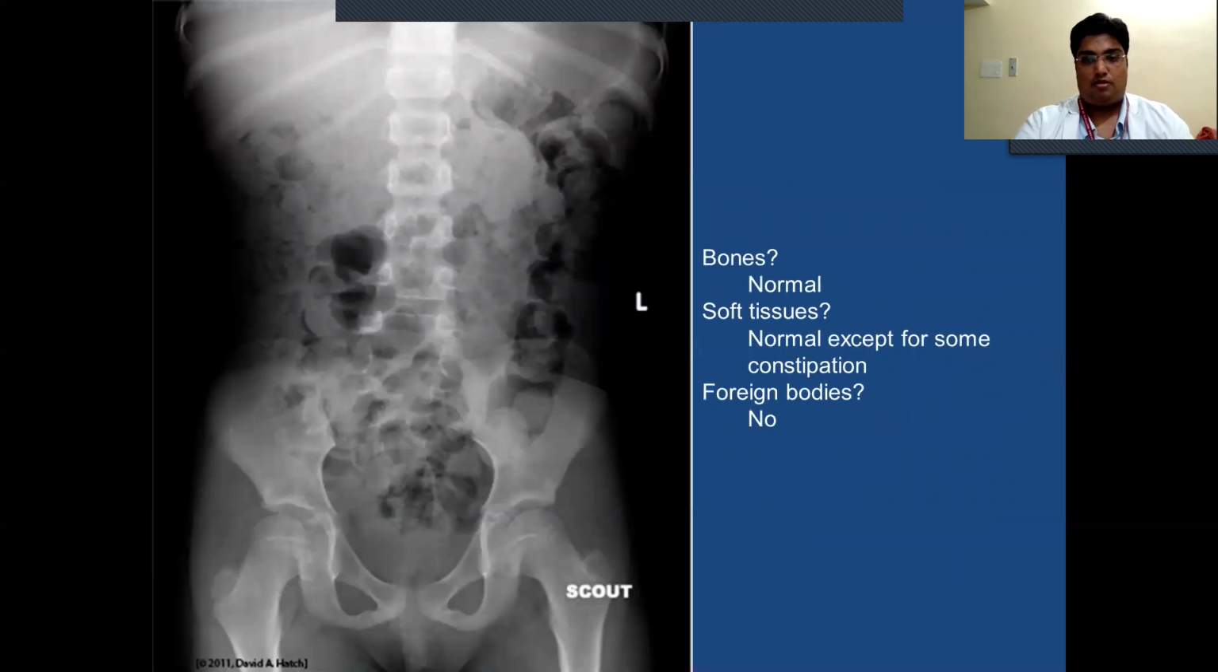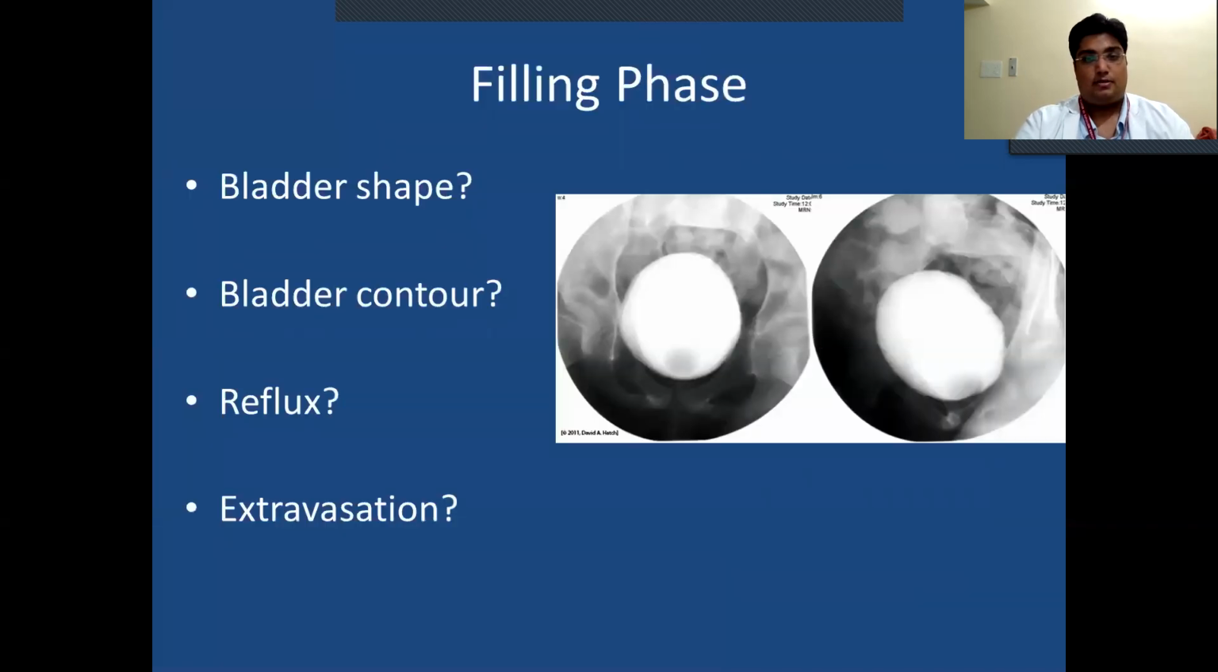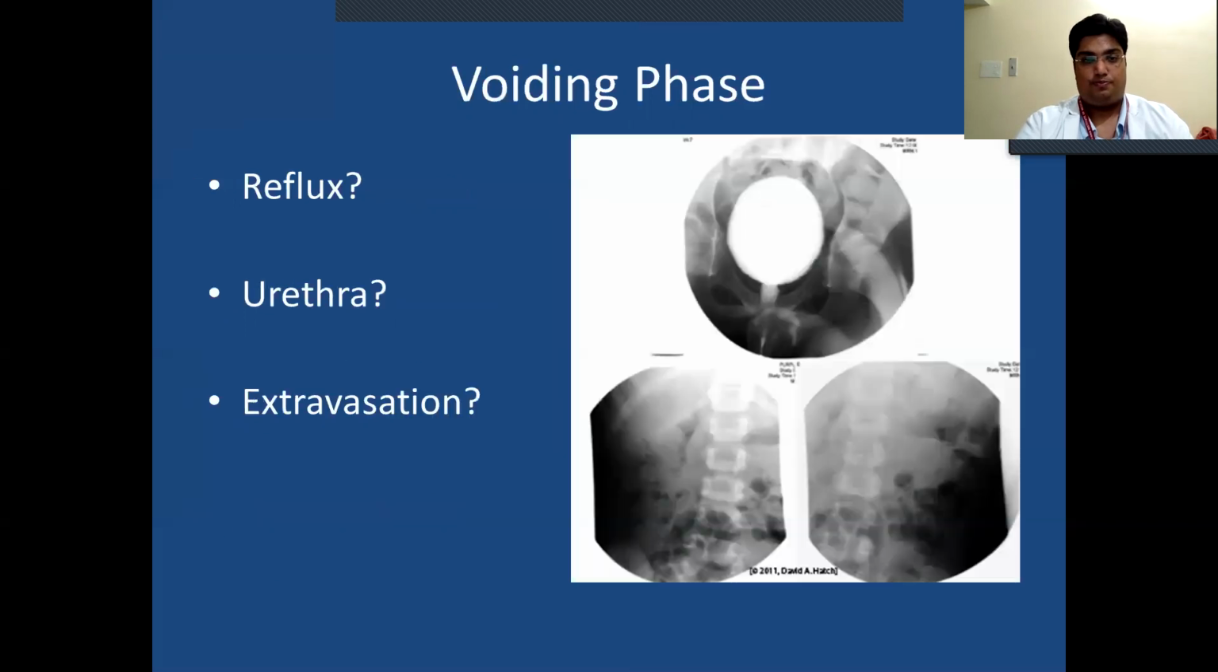Bones normal, soft tissue normal except some of the constipation. Foreign bodies, there are none. Filling phase: bladder shape, bladder contour, reflux and extravasation. Bladder shape is smooth. Bladder contour is smooth and regular. Reflux, there is none. Extravasation, there is none.